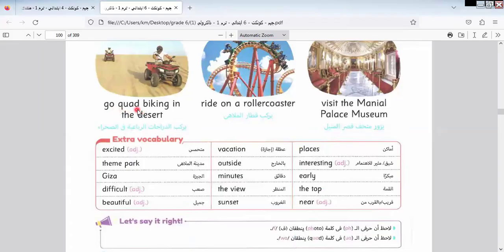go quiet, biking in the desert, ride on a roller coaster. I think all of us know roller coaster. Visit the Manial Palace Museum.